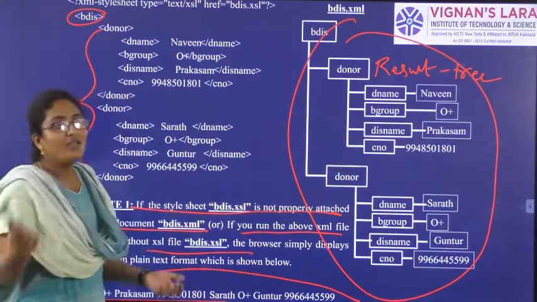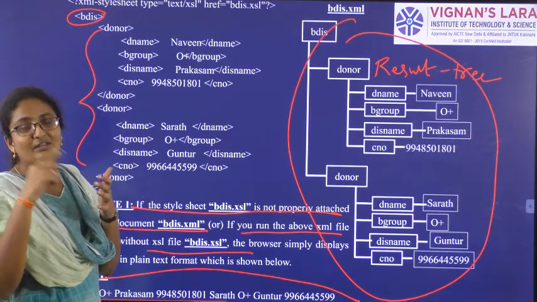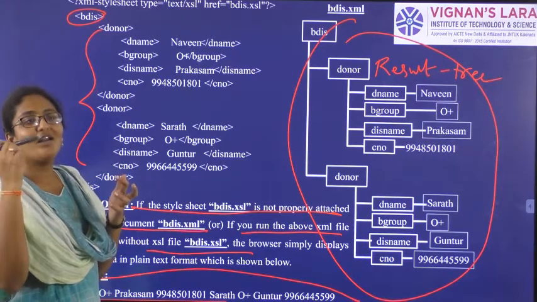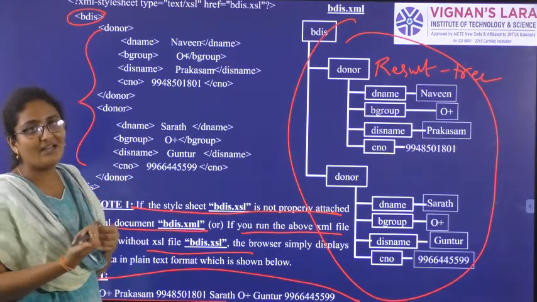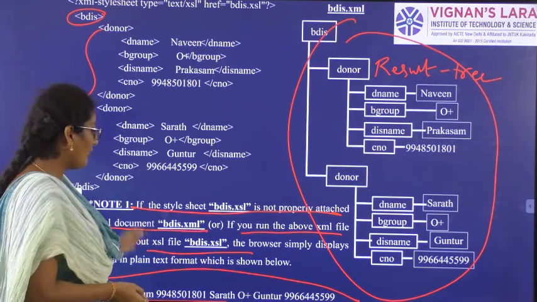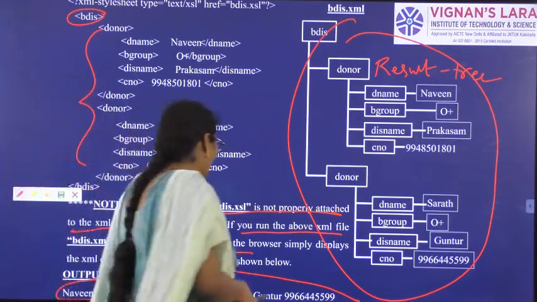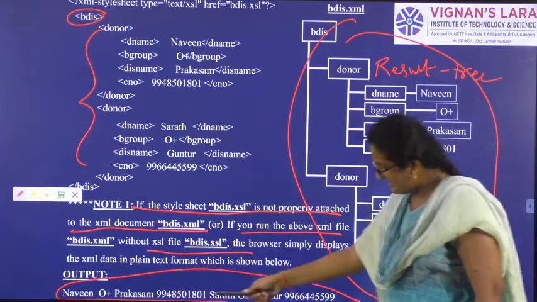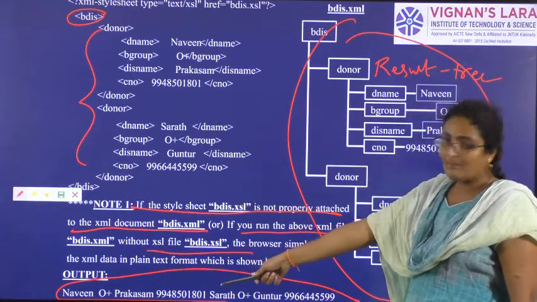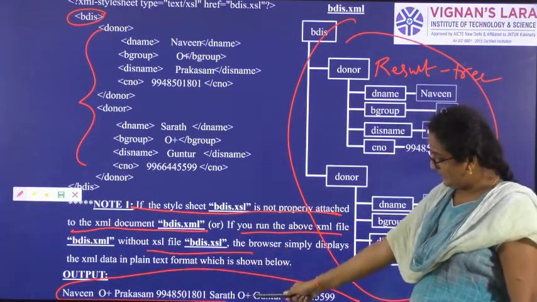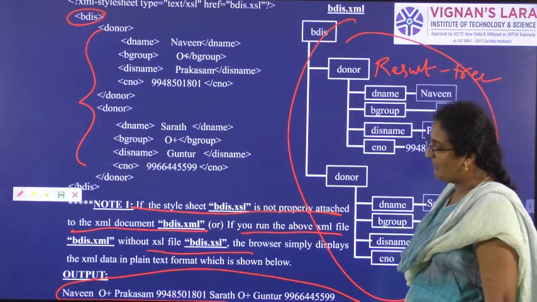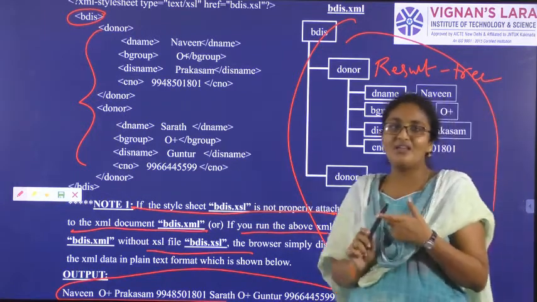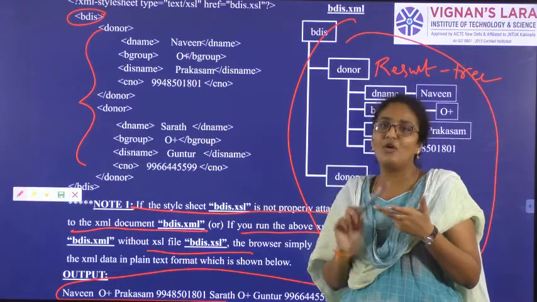Two points. If you run the XML file without the style sheet, or if the style sheet is not properly attached to the XML file, then the output will not be in the form of a tree. The output will be like the single line you can see here. Naveen, O positive, from Prakasham, cell phone number. Sharath, O positive, from Guntur, cell phone number.